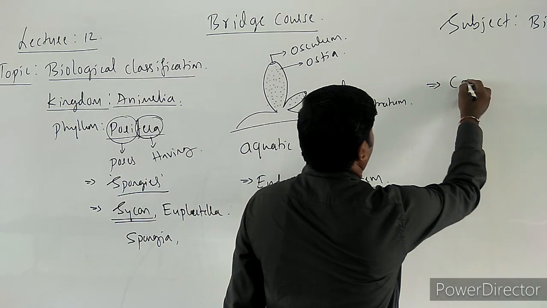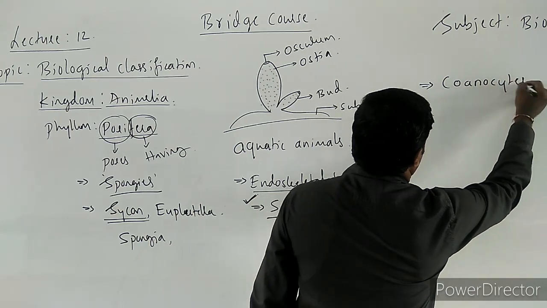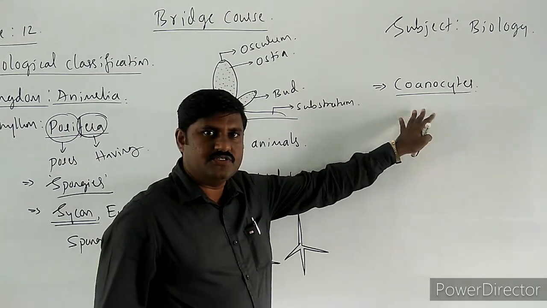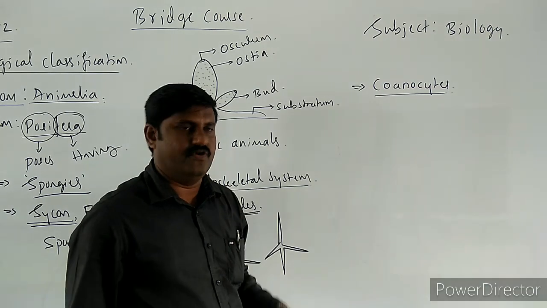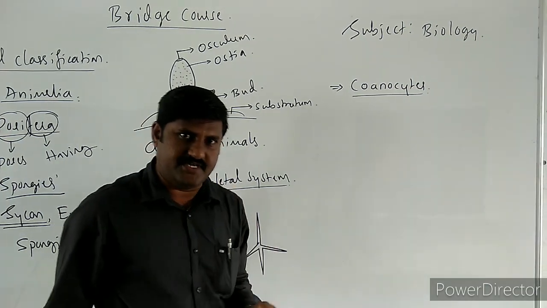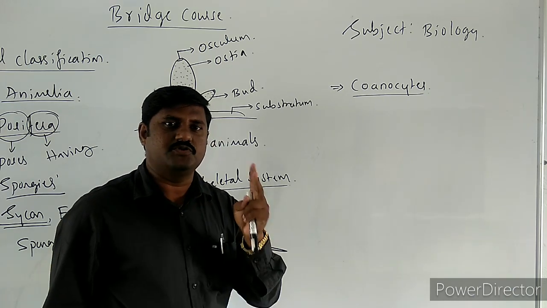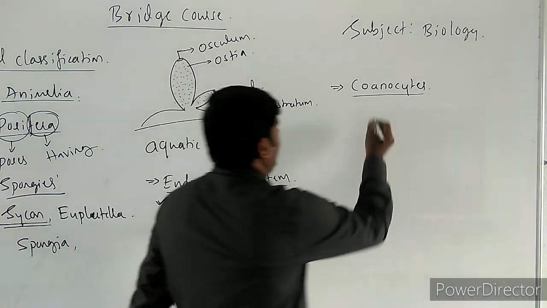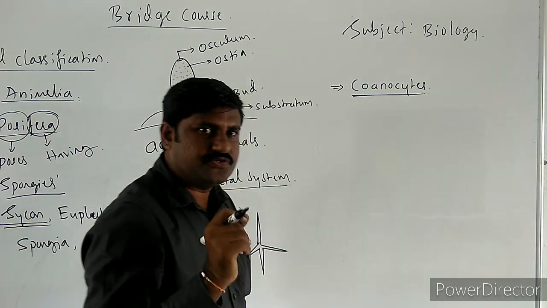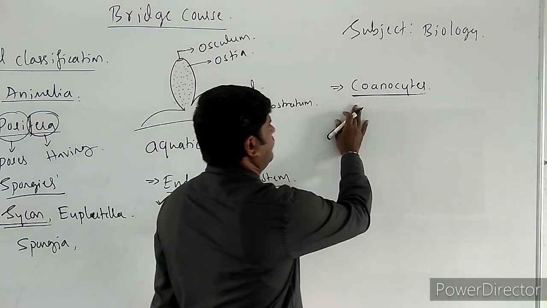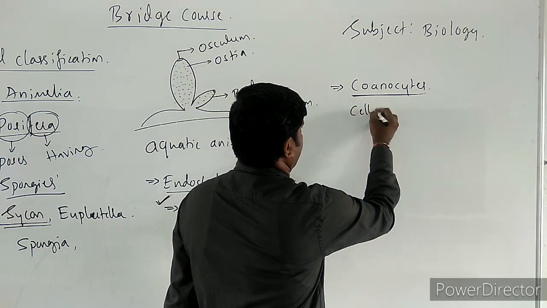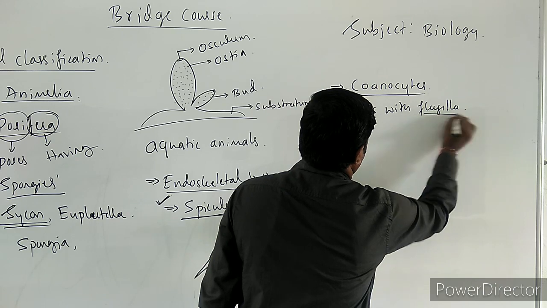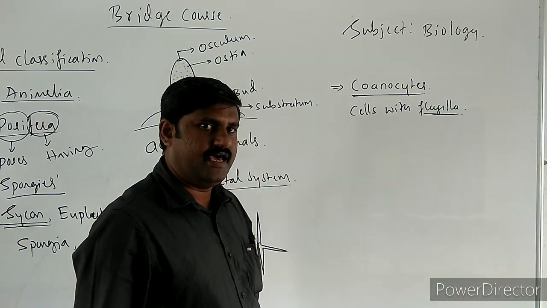And the next one, choanocytes, are a special type of cell. These are special cells present inside the body wall. Since these animals are diploblastic in nature, meaning they have two blasts, two body walls, the inner wall has choanocytes. These choanocytes are special kinds of cells with flagella, and these flagella are moving